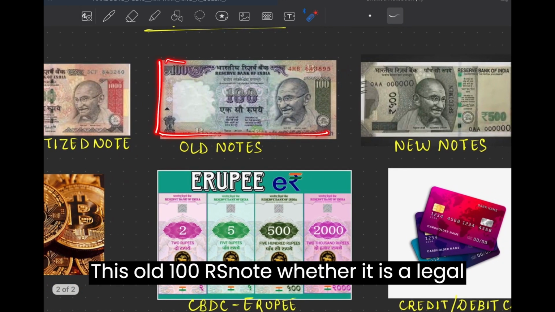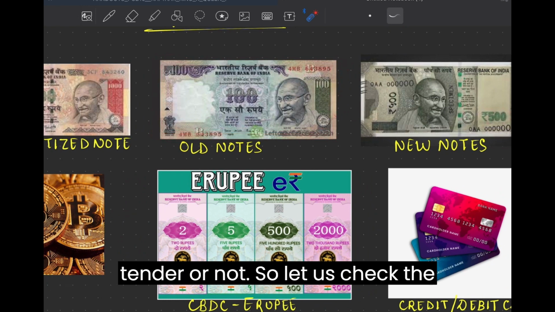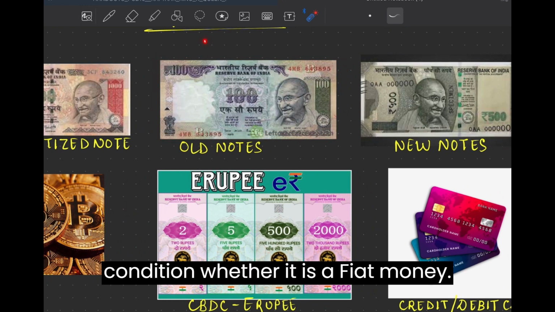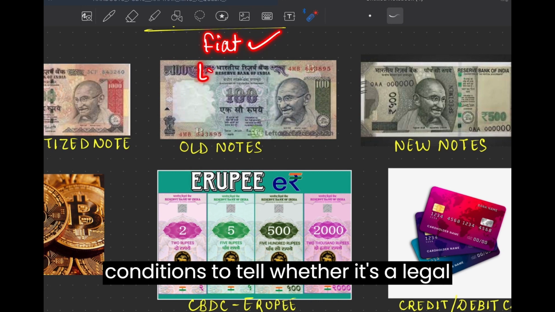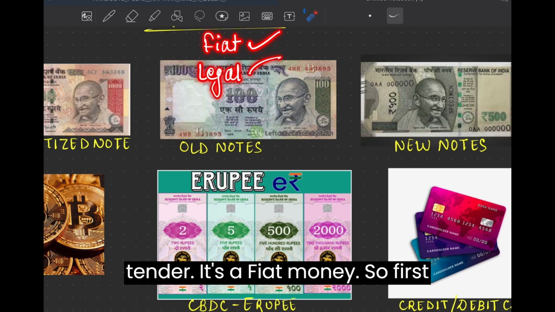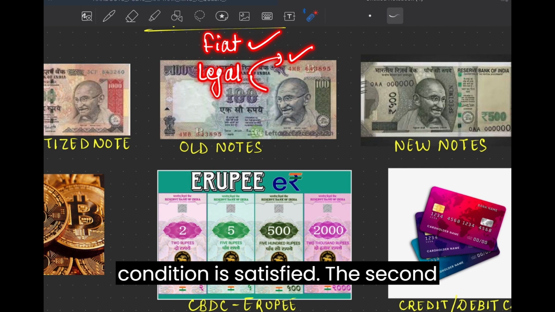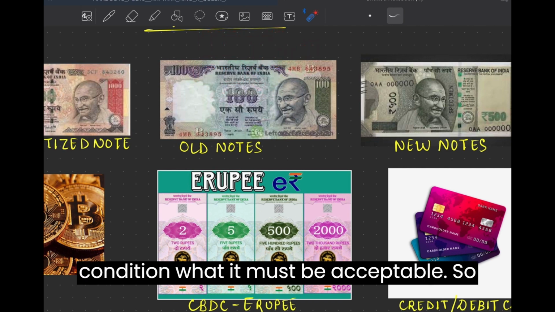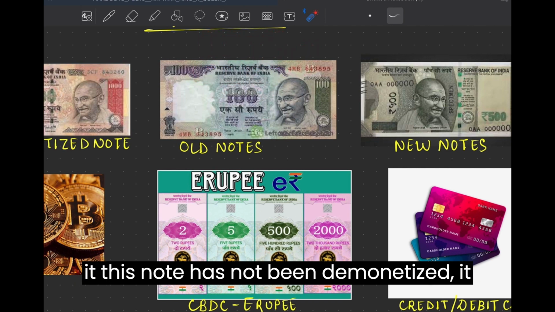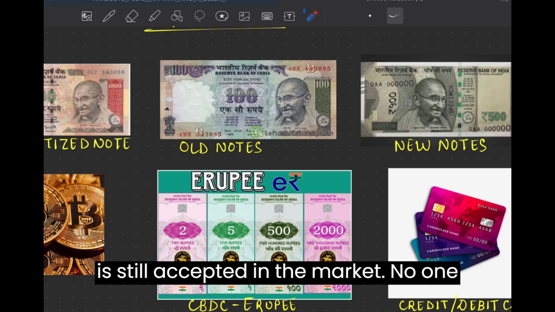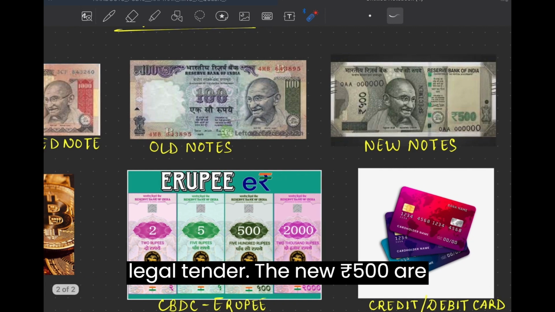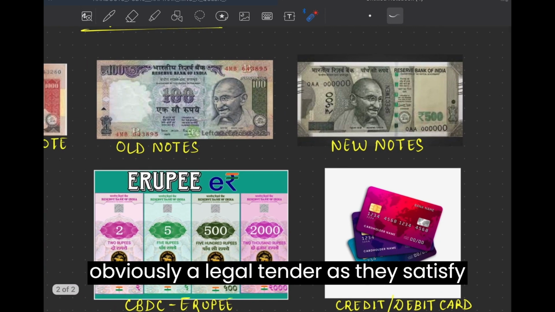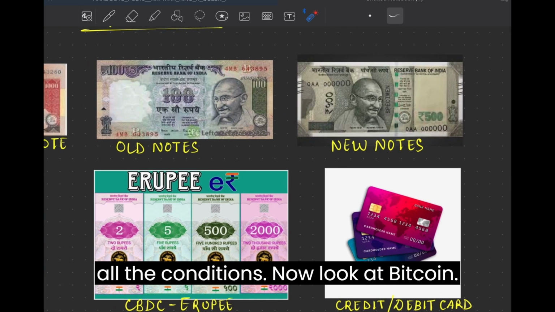This old 100 rupees note, whether it is a legal tender or not. So let us take the condition. Whether it is a fiat money, yes, it's a fiat money. Put the two conditions to test whether it's a legal tender. It's a fiat money, so first condition is satisfied. The second condition, what? It must be acceptable. So this note has not been demonetized. It's still accepted in the market. No one can refuse to accept it. So it is a legal tender. The new 500 rupees are obviously a legal tender as they satisfy all the conditions.